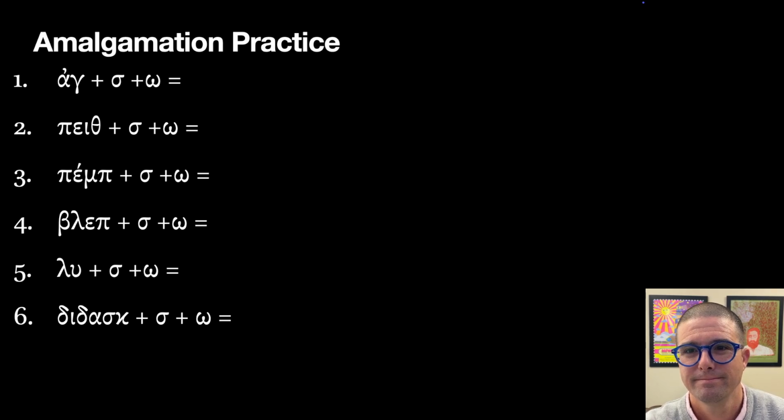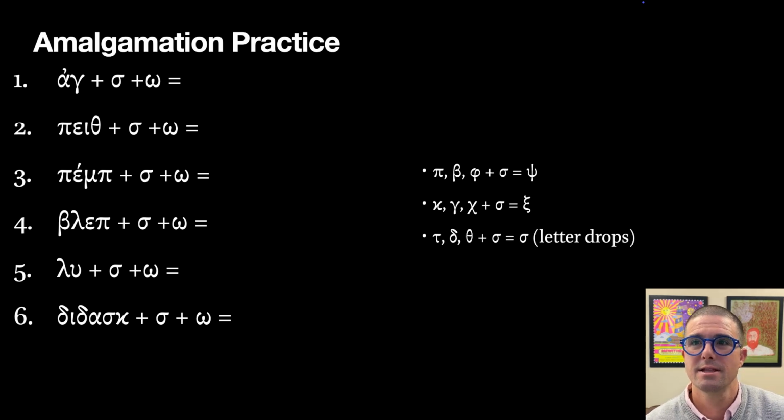All right, so here is a slight bit of help, telling us our different amalgamation combinations. Once again, go ahead and pause, take a look at your whiteboard, make any corrections you might need to make based on this information, and I'll come back on with the proper combinations of each one.